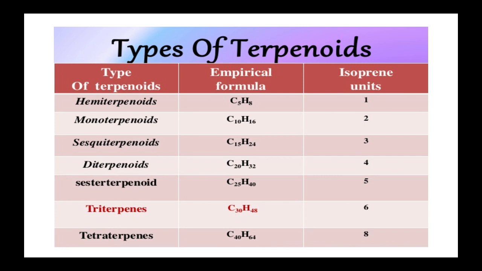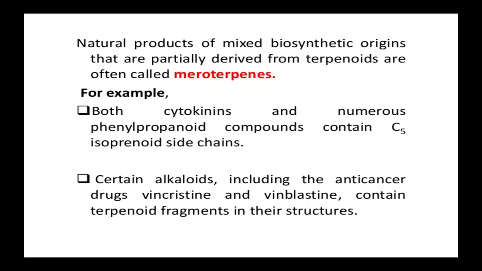Sesterterpenoids have C25H40, with 5 isoprene units. Triterpenoids have C30H48, with 6 isoprene units. Tetraterpenoids have C40H64, with 8 isoprene units. So these are all the types of terpenoids with their empirical formula and isoprene units.